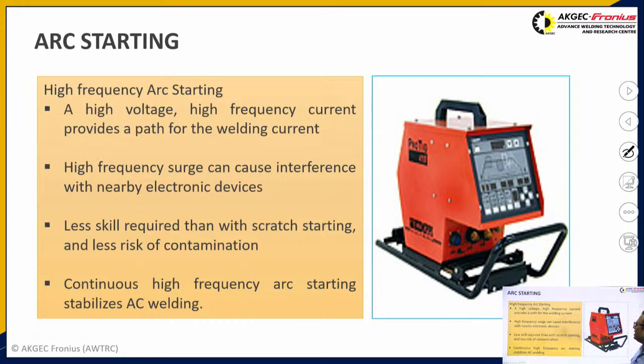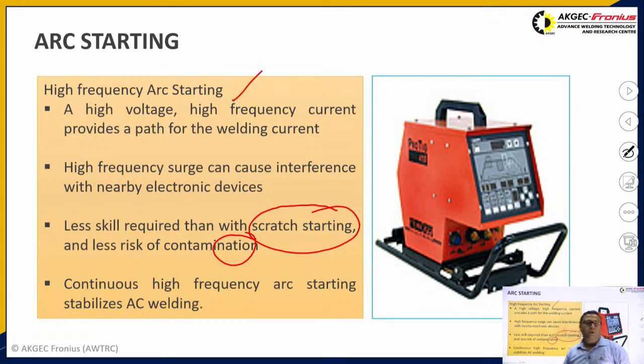There is another method to ignite the arc, which is the scratch starting method. You have to touch, scratch, and then start the arc between the electrode tip and the workpiece. But there are chances of electrode contamination with scratch starting, and whenever the electrode gets contaminated, the weld bead obtained will not be very good. So that's why in gas tungsten arc welding you use a high frequency, high voltage and low current type of power source to ignite the arc.